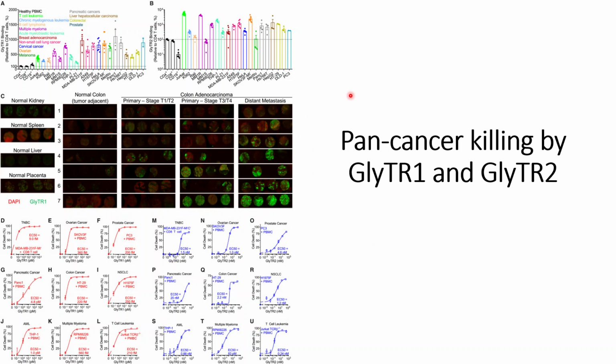In this video, we will discuss pan-cancer killing by GlyTR1 and GlyTR2. In the previous couple of videos, we have discussed the specificity of GlyTR1 and GlyTR2. GlyTR1 has a high specificity towards beta-1,6 GalNAc that is expressed on N-glycans, whereas GlyTR2 has a specificity towards TN-STN antigens or carbohydrates that has